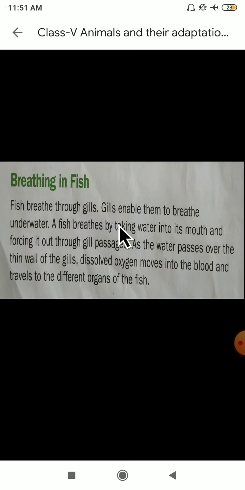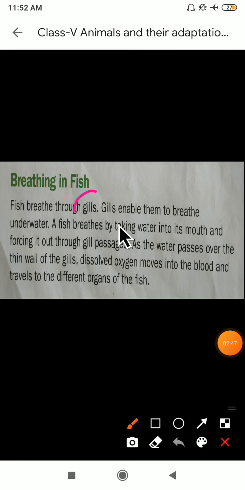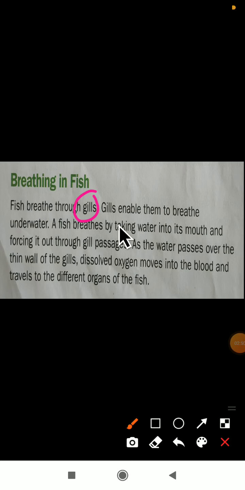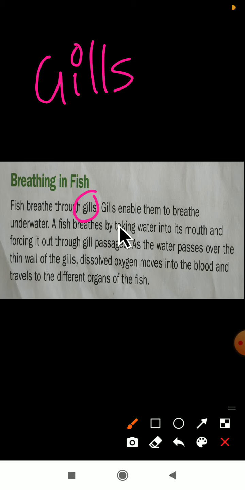The next one is breathing in fish. Fish breathe through gills. Just as we all have a nose for breathing, in fish there are gills. With the help of these gills, the fish will breathe. It takes in oxygen and releases carbon dioxide. Gills enable them to breathe underwater.